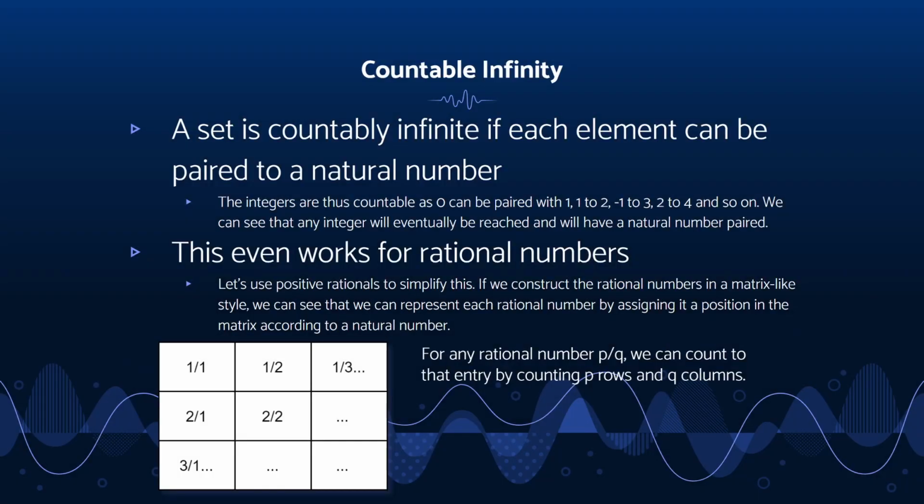So, some more examples of countable infinity. A set is countably infinite if each element can be paired with a natural number. For example, positive and negative integers are very easy to do this with. We start with the integer 0 and pair it with the natural number 1. Then we compare positive 1 with the natural number 2, negative 1 to 3, and then we're concerned about 2 and negative 2.